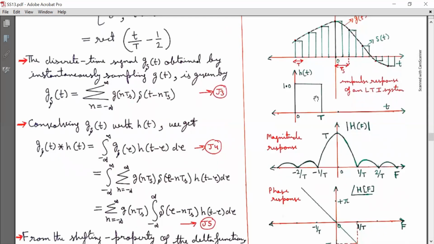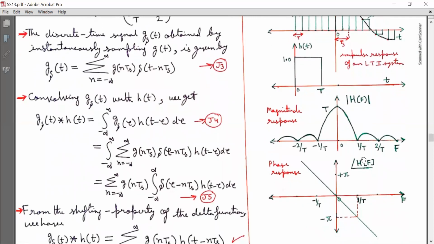Now its CTFT is calculated and the magnitude response, that is magnitude H(f) versus capital F, is plotted here, and the phase response of H(f) is plotted here, that is angle of H(f) with respect to f.